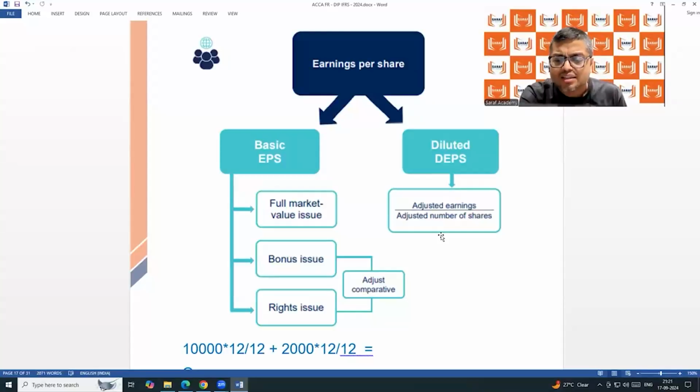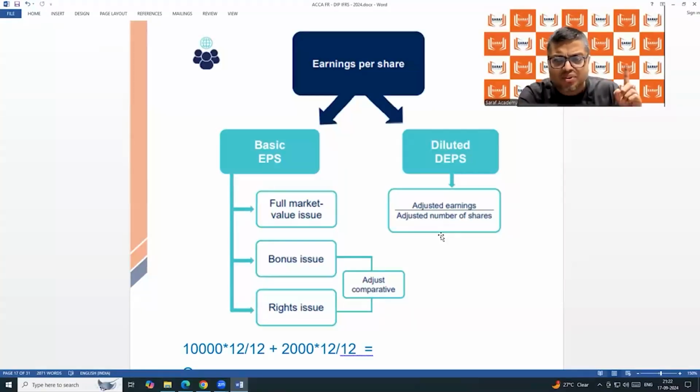Doesn't matter. What is 3,333, Sadab? I'm not getting. What is 3,333? You were saying 10,000 into 4 by 12 is 3,333. And then plus 14,000 into 8 by 12 is 9,334. So the total is coming 12,667. Okay, sir, I was thinking how you are getting that. But I'm saying that both is allowed.